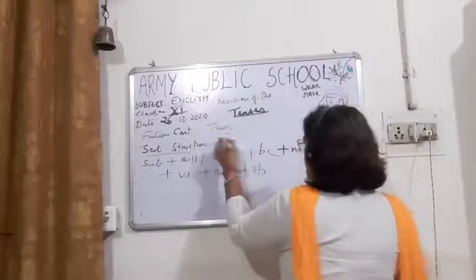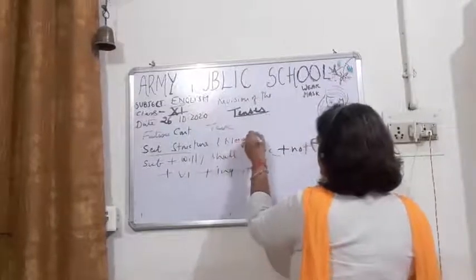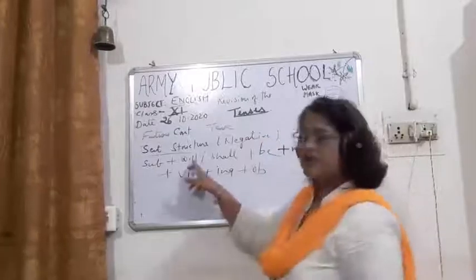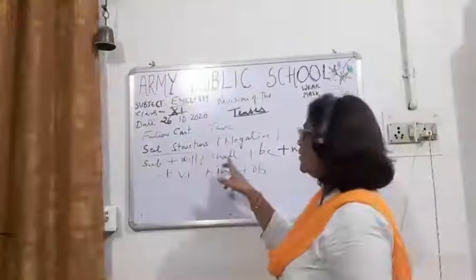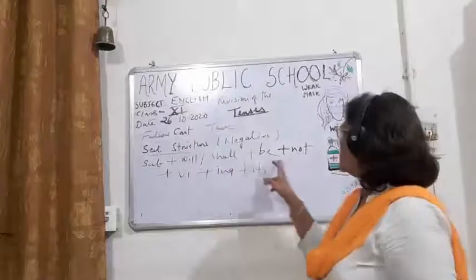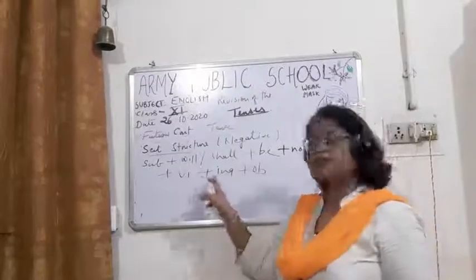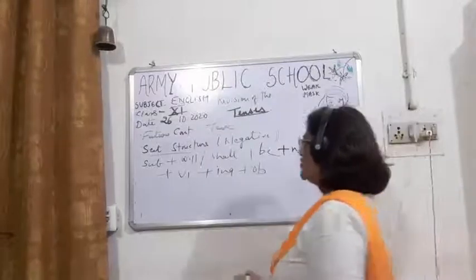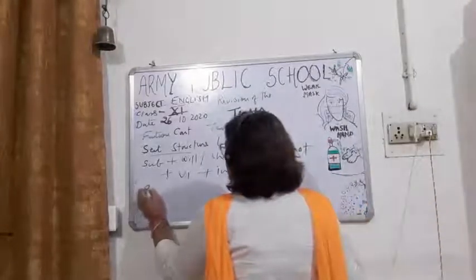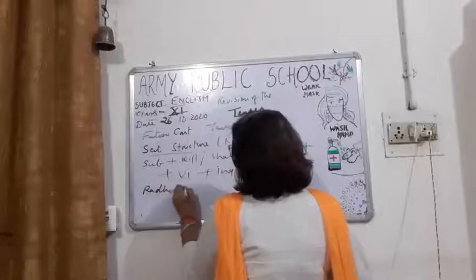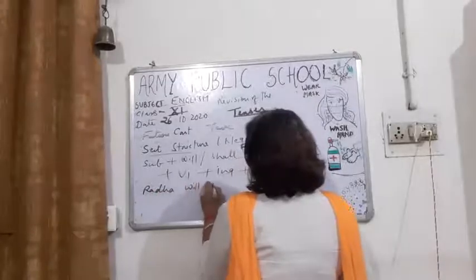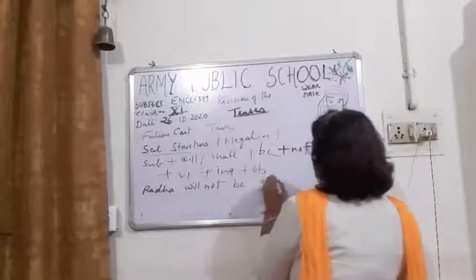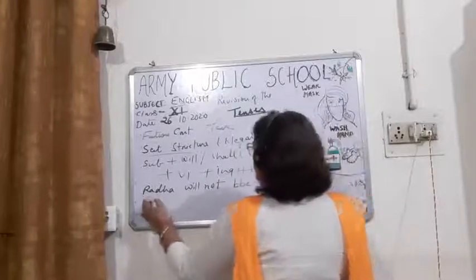So what is the formula for a negative sentence of future continuous tense? Subject plus will or shall plus not plus be plus v1 plus ing plus object. Okay, so it will be: Radha will not be going to the party.